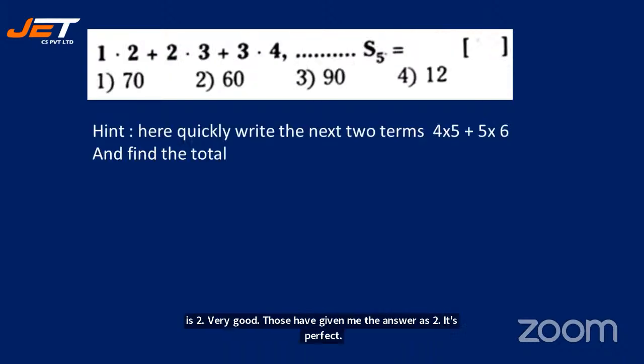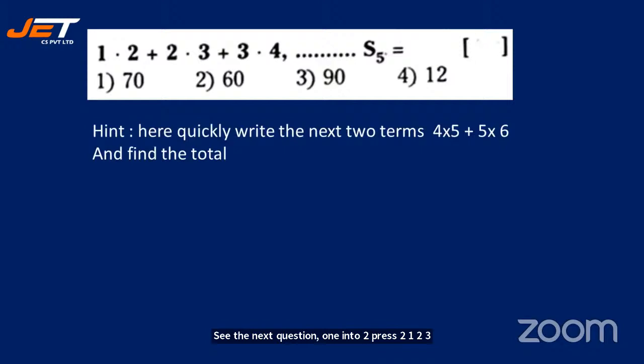See the next question. 1 into 2 plus 2 into 3 plus 3 into 4 and so on till S5 is dash. Is it 70? Is it 60? Is it 90? Or is it 12? So the hint: quickly write down the next two terms. Yes, see the common difference. So 1 into 2, 2 into 3, 3 into 4, 4 into 5, 5 into 6. And now find the total. Let's see. The answer is 70. I have just clicked it.